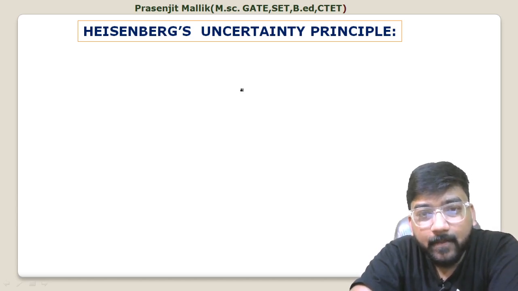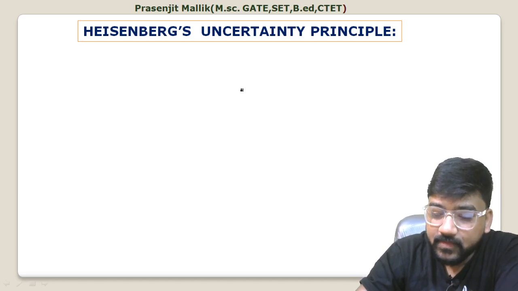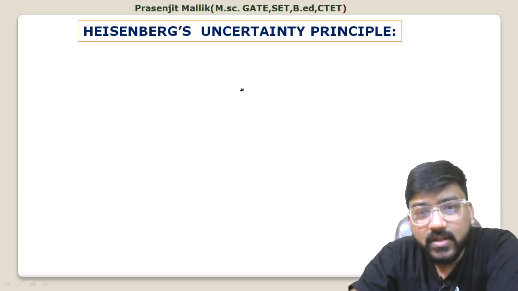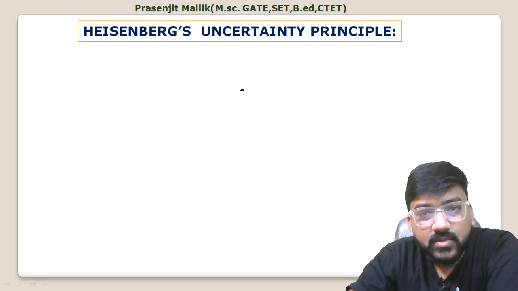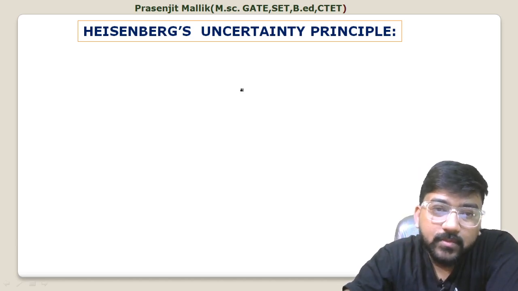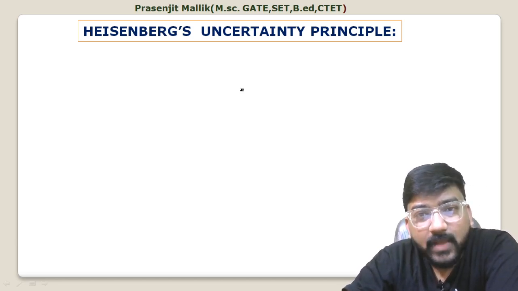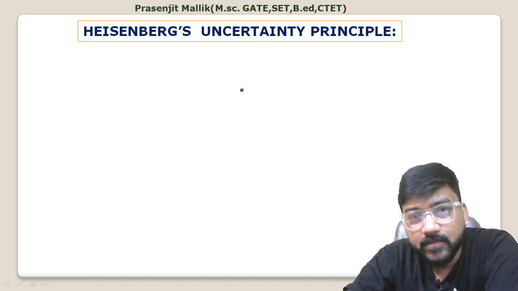So today I will discuss basically Heisenberg's uncertainty principle. What does Heisenberg's uncertainty principle actually say? It says that the microphysical world is indeterministic. Whenever we studied classical mechanics, we saw the macroscopic world, and in the macroscopic world everything is deterministic.